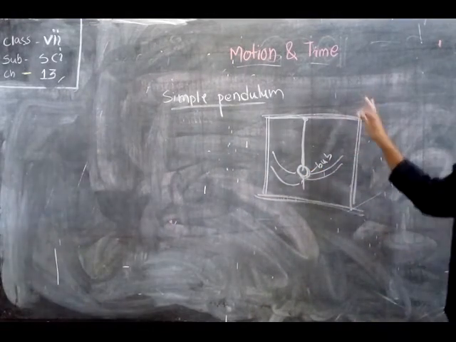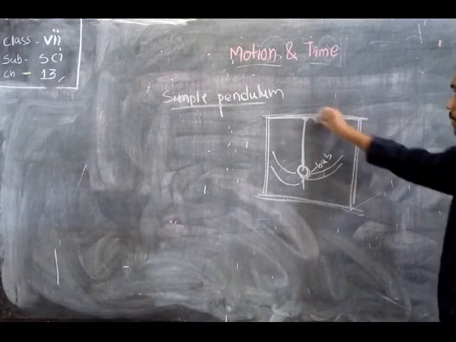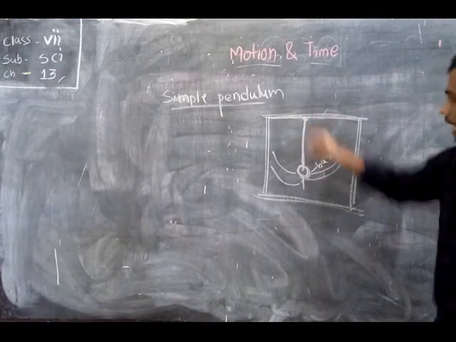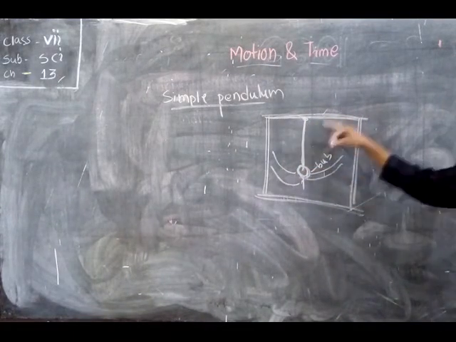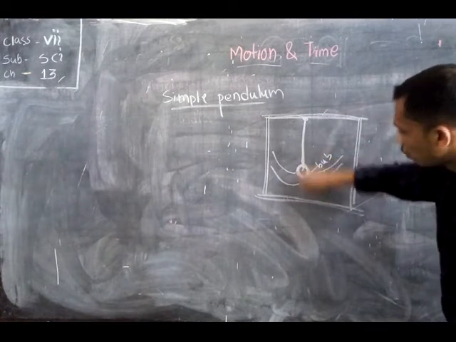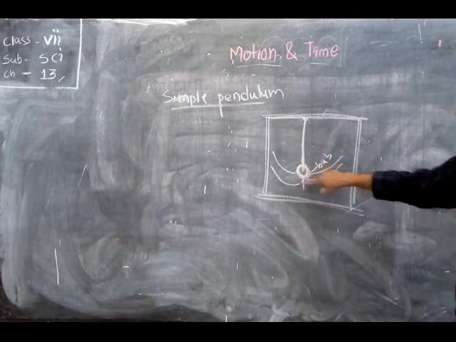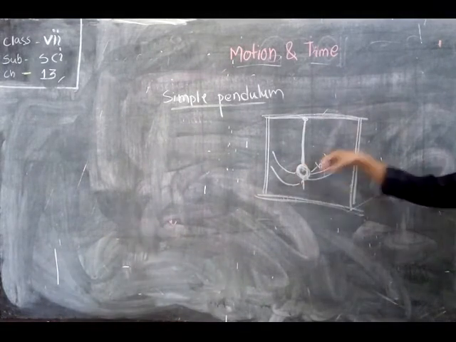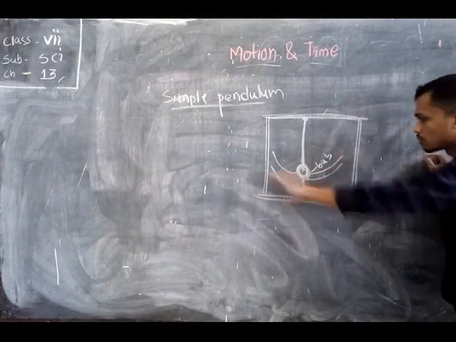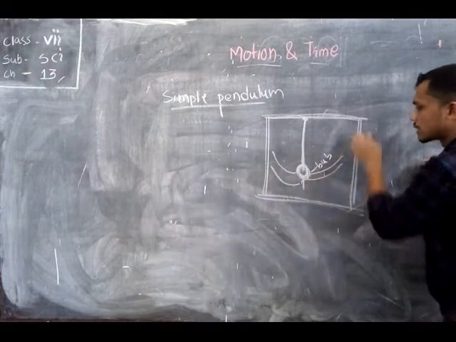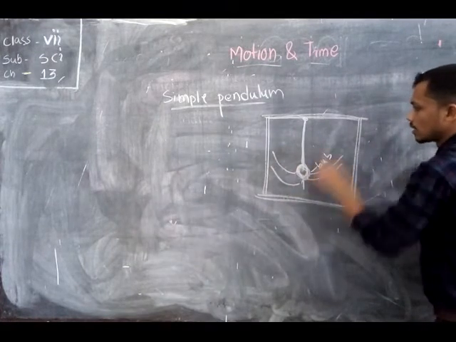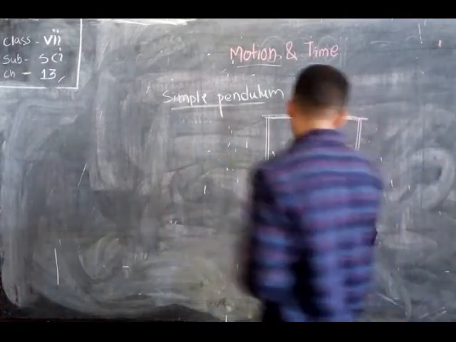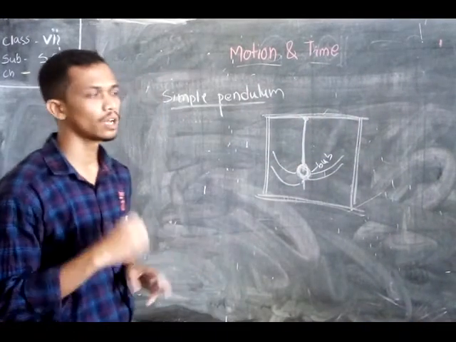Okay, so the construction of the pendulum is that it is suspended from a rigid surface with the help of a non-elastic string, and a metal or non-metal ball is placed at the end of the rope. Whenever we move this bob and leave it, the bob will oscillate just like here. In this way the bob will move, and the movement of the bob is called the oscillation.